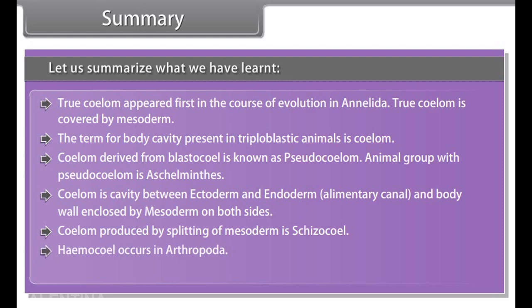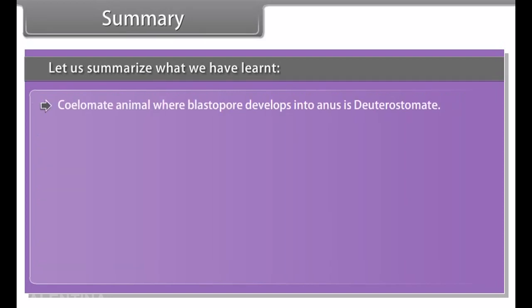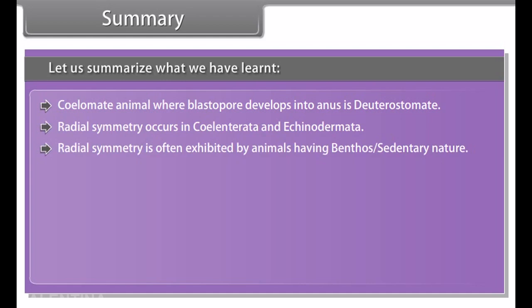Hemocoel occurs in Arthropoda. An enterocoelomate invertebrate group is Echinodermata. Coelomate animal where blastopore develops into anus is deuterostomate. Radial symmetry occurs in Coelenterata and Echinodermata. Radial symmetry is often exhibited by animals having benthic or sedentary nature. Metamerism is characteristic of Annelida.